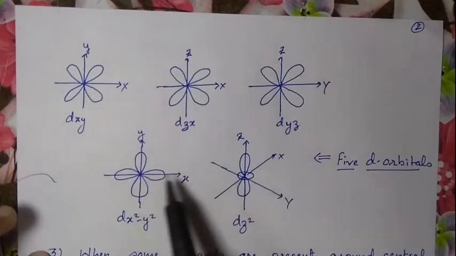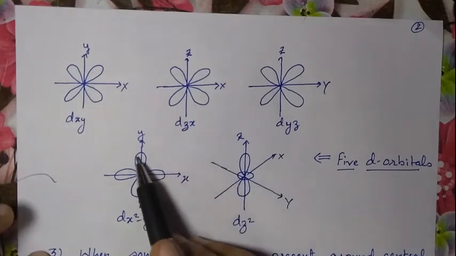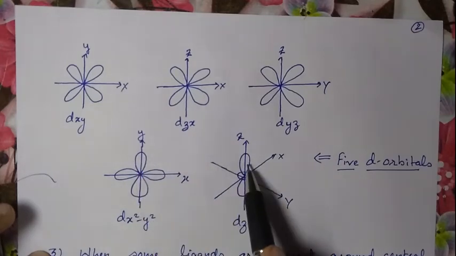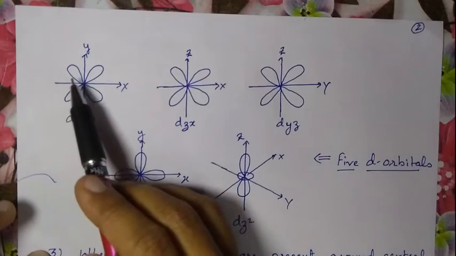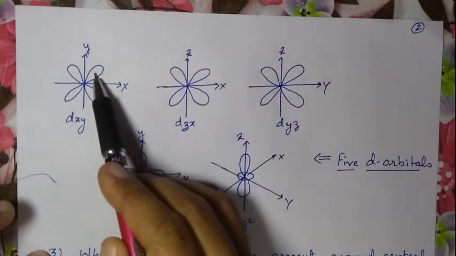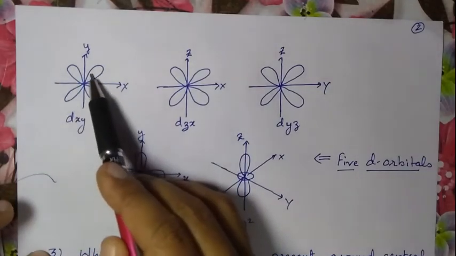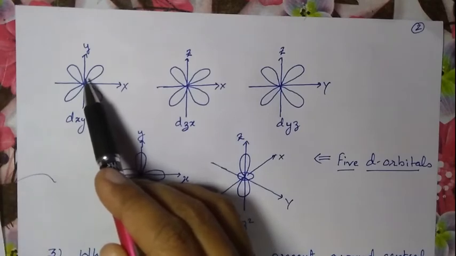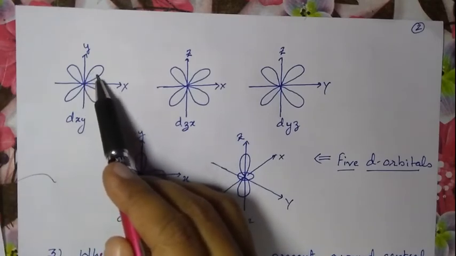These two are axial d orbitals, in which the electrons are present along the axis, in the lobe, the area where the probability of finding an electron is maximum.